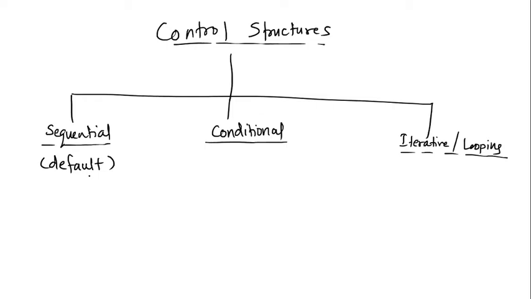So let us have conditional control structure. Under conditional control structure, basically the idea is you do decision making. So it will not take a sequential flow. It will either go on one side or the other side depending on the condition. To start with, a very simple first control structure under conditional will be the if statement.